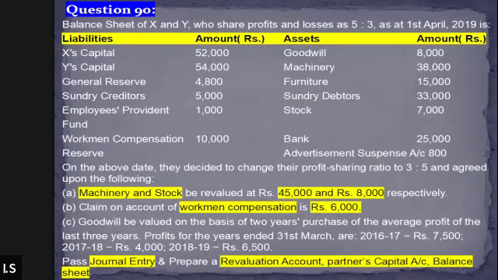See, I'm not going to pass the general entries because I believe that general entry is easy in this question, and I'm sure that you all will be able to pass the general entry yourself. So I'll start with the revaluation account, partners capital account, and the balance sheet only, because I'll be preparing all these three accounts. And you are supposed to complete the general entries of this question. I hope this is clear to all of you. Okay, just give me a moment. Let me just open the notepad. Just give me a minute.